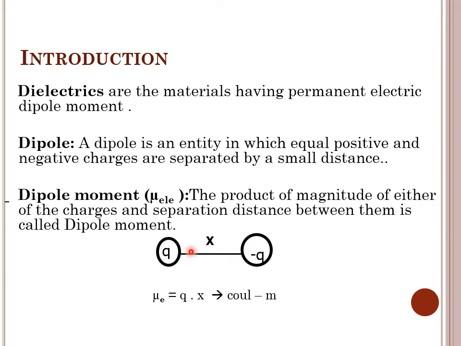So the dipole moment mu will be nothing but the product of magnitude of either one of these two charges and the distance between the two charges. So mu will be equal to q multiplied by x, and the unit obviously will be coulomb meter.